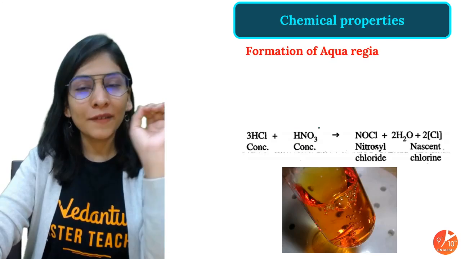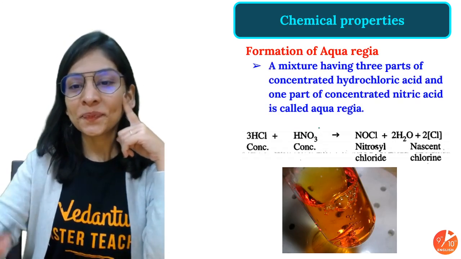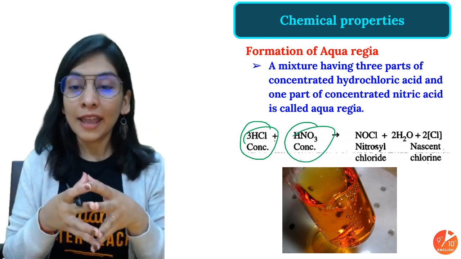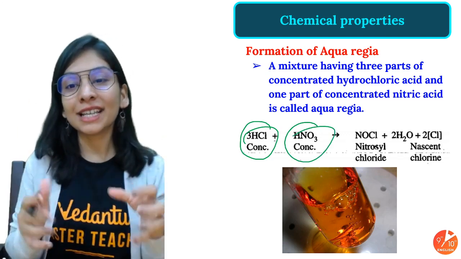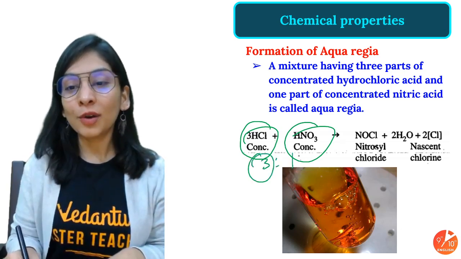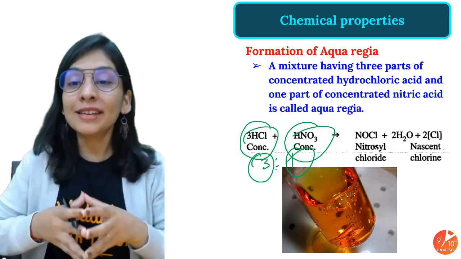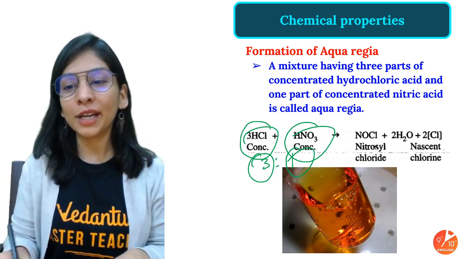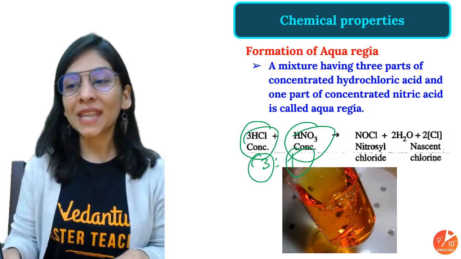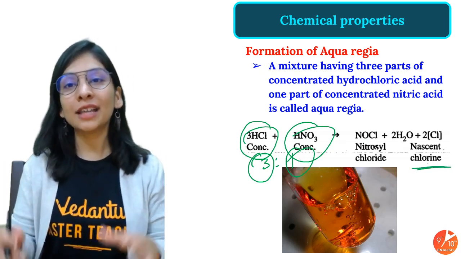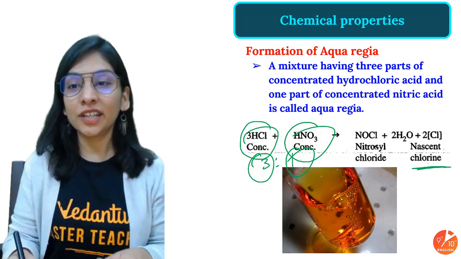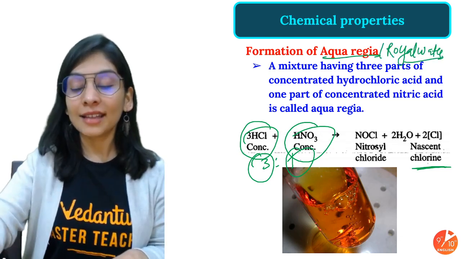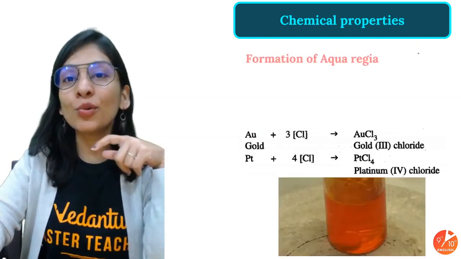This is a very important and interesting reaction. Whenever HCl is taken with nitric acid in a fixed ratio, I took concentrated HCl and concentrated HNO3 in the ratio of 3:1, 3 volumes of this, 1 volume of this, they will react. Both are volatile acids. They will react to give NOCl, nitrosyl chloride, water, a reddish brown solution, along with nascent chlorine. This mixture, which we call aqua regia, or royal water, has the best part that it releases nascent chlorine.